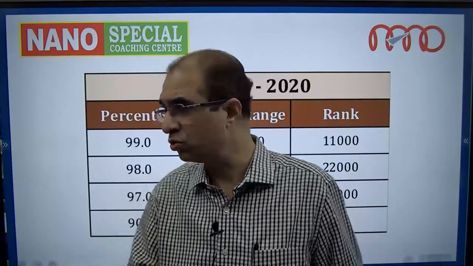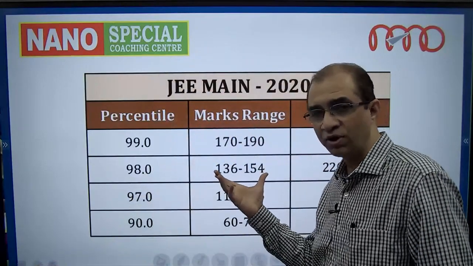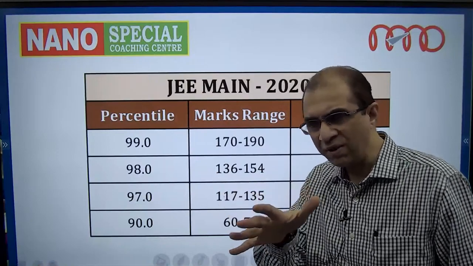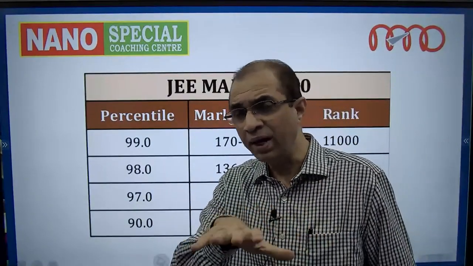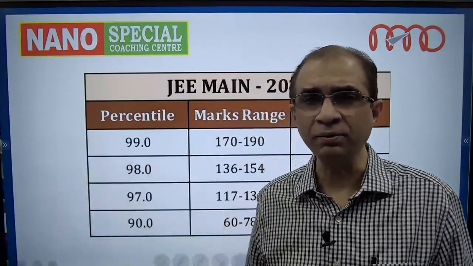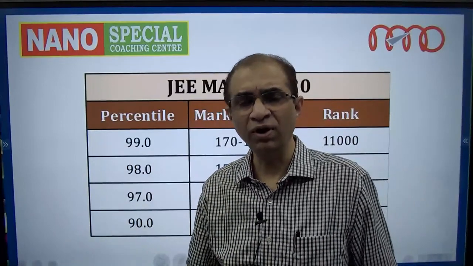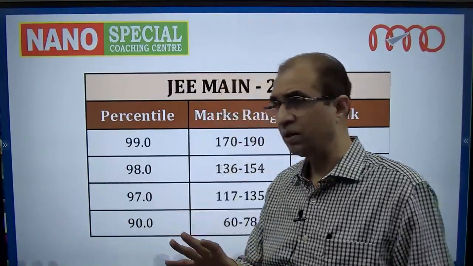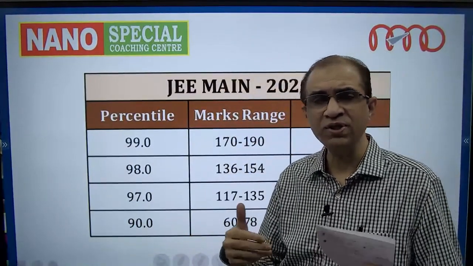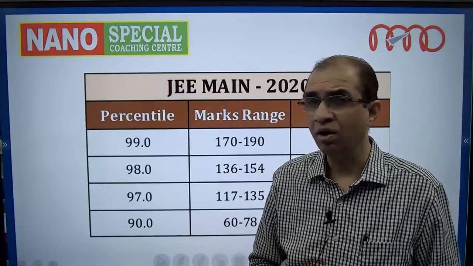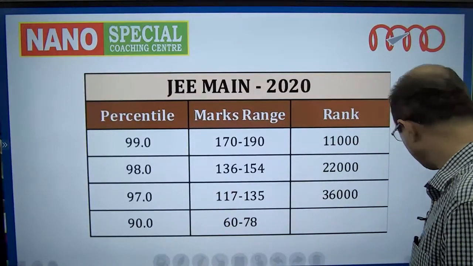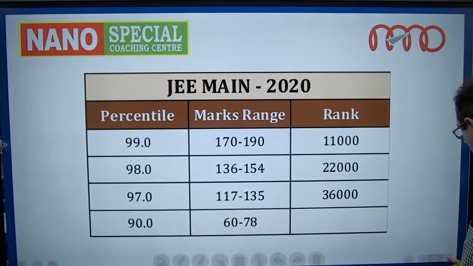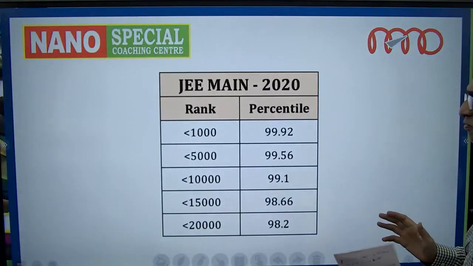So for those students, I think this gives a lot of reassurance. So you get around 50%. We are talking about 98 percentile, and that 98 percentile will give you a seat in one of the NITs and IIITs. But as I told you, this may give you some seat, but not the seat of your desired choice, rank, or institute. So for that, we need to go a little further and do some fine tuning.